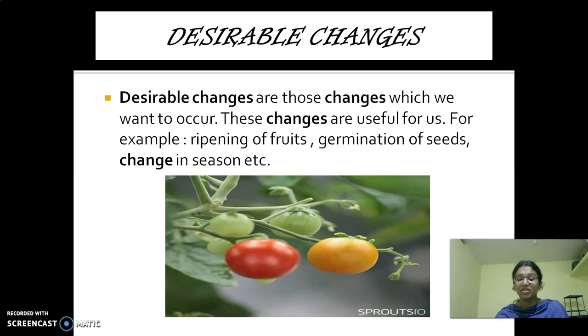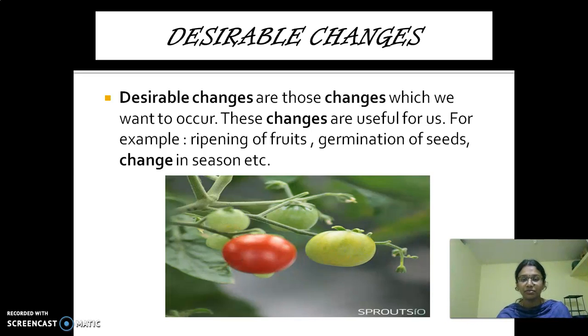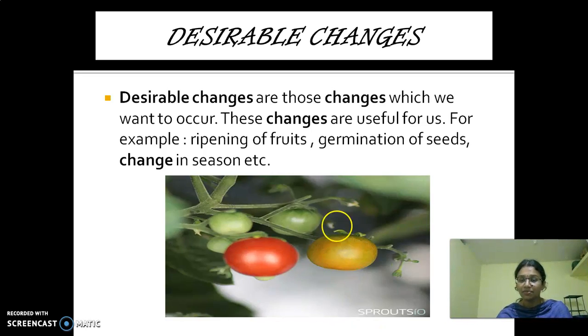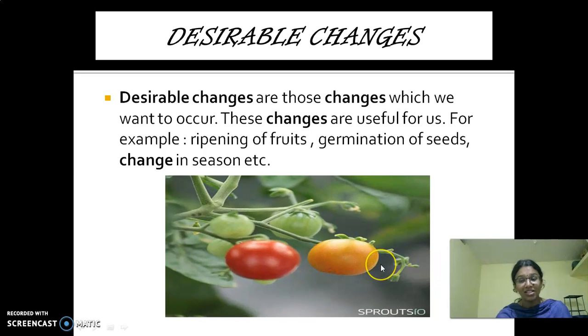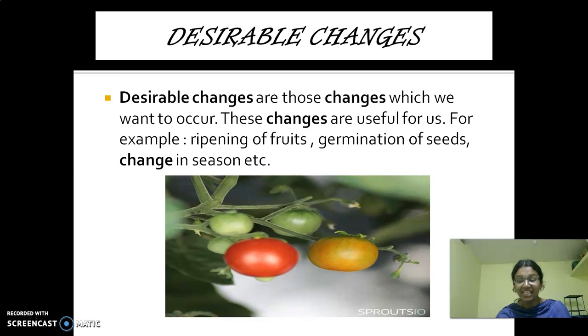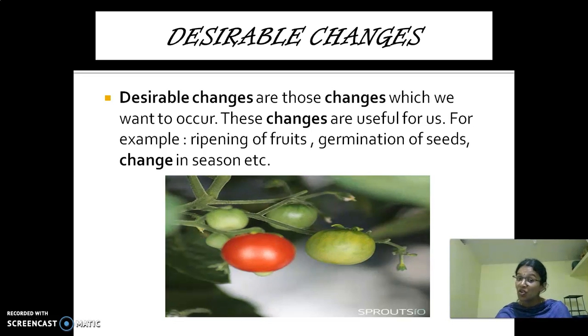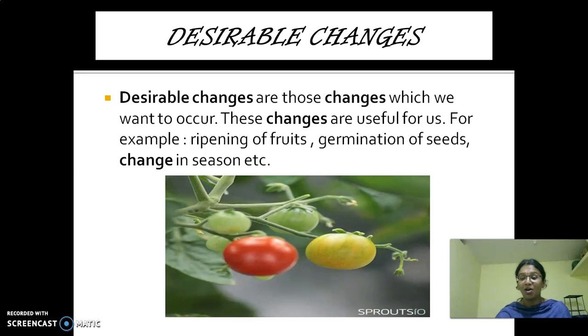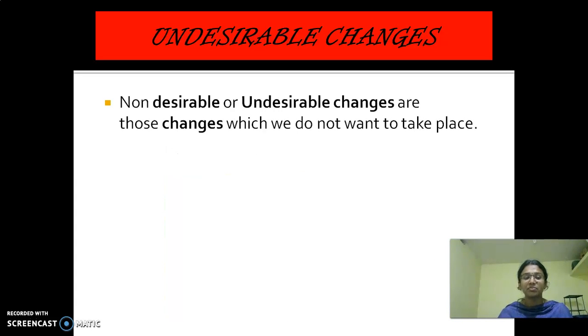So look at this picture, observe it. What is this, children? Yes, very good. Ripening of fruit. Ripening of fruits. And the second thing is undesirable changes.